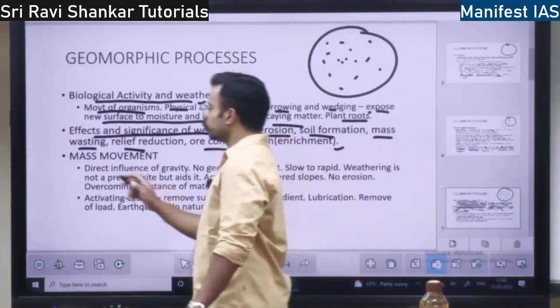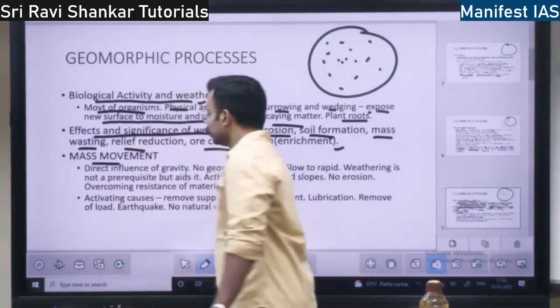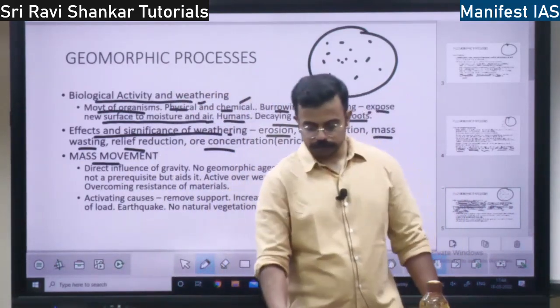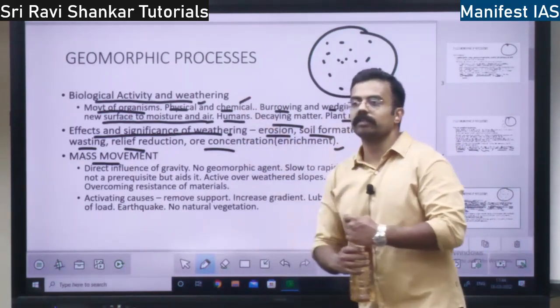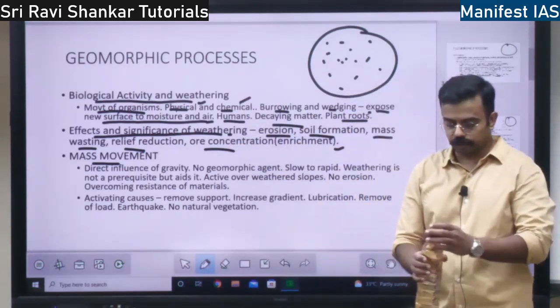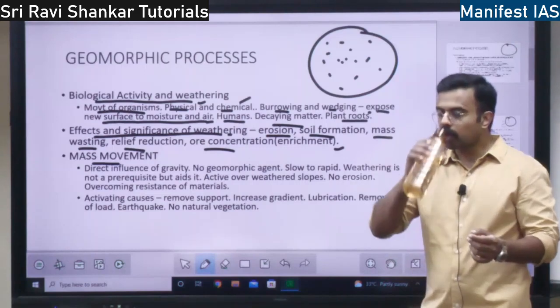Next you have the process of mass movement. What is mass movement? Mass wasting, mass movement. Till here is your weathering process, right? Next we will look into mass movement.